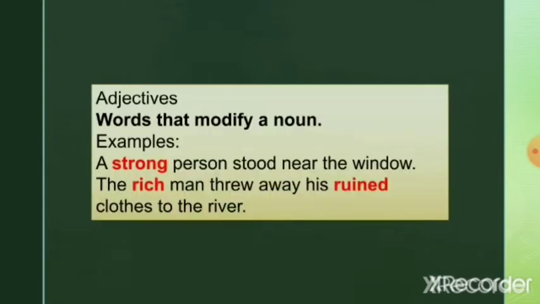Yes, adjectives. Adjectives are words that modify a noun. Examples are a strong person stood near the window. So what kind of a person stood near the window? Strong person. The rich man threw away his ruined clothes. The rich man. So what kind of a person was he? He was a rich man. And what kind of clothes was there with him? Ruined clothes. So if you want to tell more about the noun, you use adjectives.